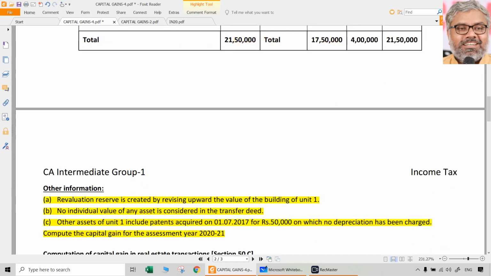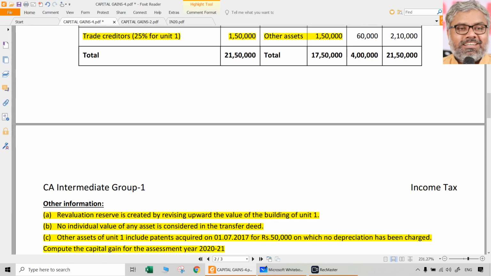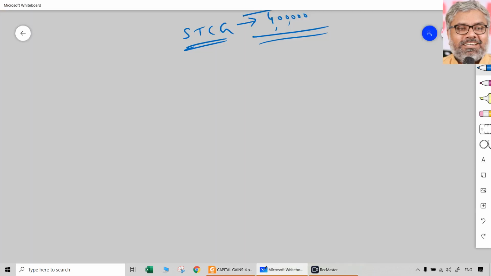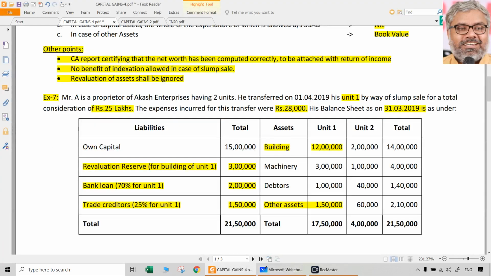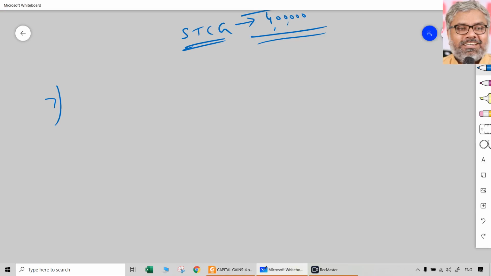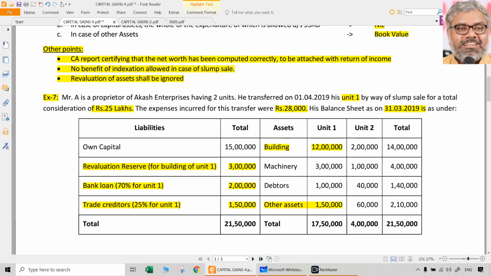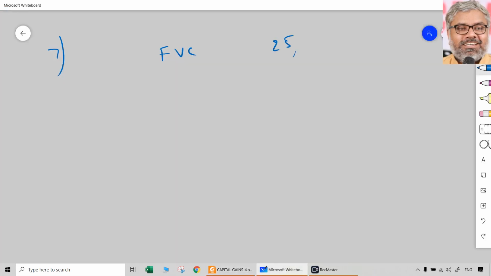For this purpose, we should find out net worth also. Then only we can find out what is the capital gain or loss arising from this slump sale done by Mr. A. So let us do this as a solution. Exercise number 7. First of all, normal calculation, full value of consideration. So what is the full value of consideration? The full value of consideration is 25 lakhs, that is given.